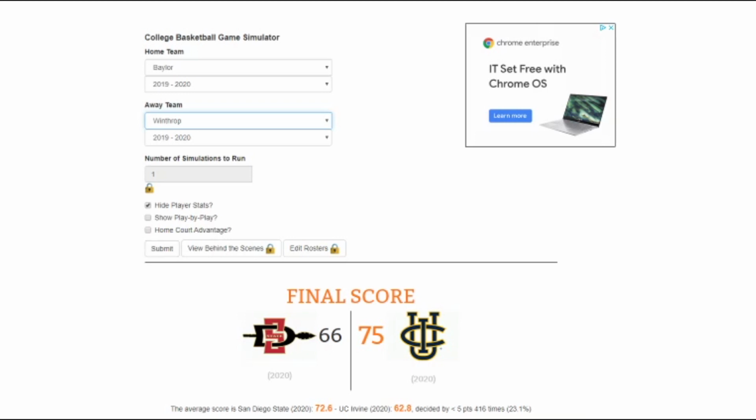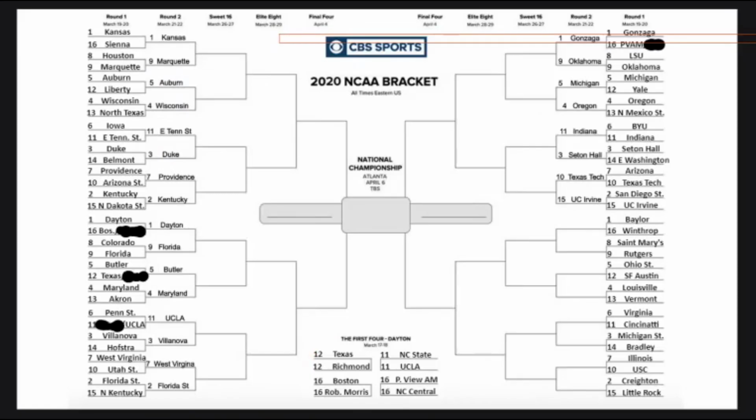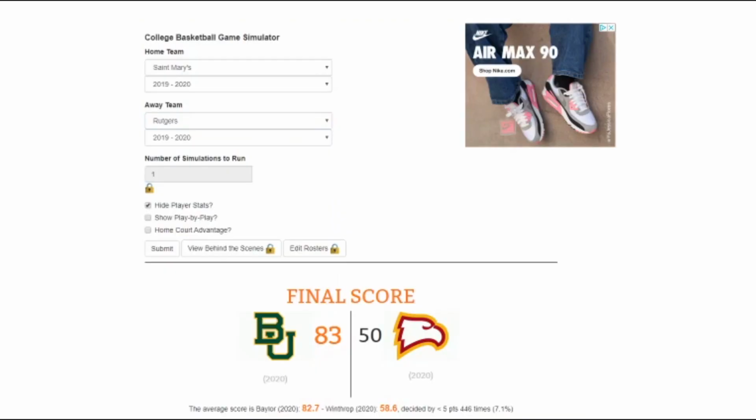Coach Scott Drew of Baylor, just like Chris Beard of Texas Tech, coaches very well defensively. There should be no problem for him. And Baylor walks away with a 30-point victory, 83-50. No surprise here.